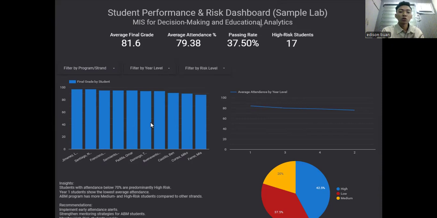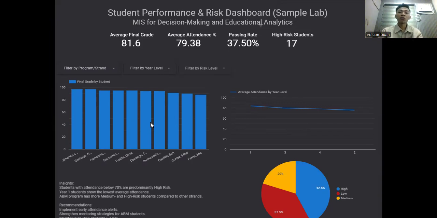The data set includes a few key components, which are the final grades, attendance percentage, program strand information, and risk levels. It is important to note that the dashboard is filterable by program or strand, year level, and risk level, allowing leaders or users to zoom in on specific student populations for deeper analysis.